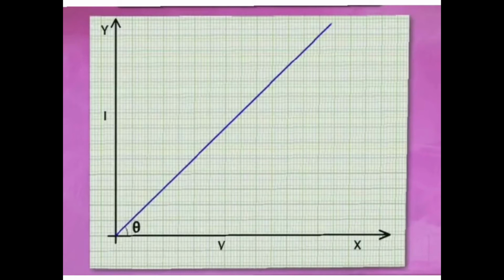After getting the values of V and I and taking the ratios, let us draw the graph of it. For drawing the graph, children, voltage you are going to take on the x-axis and current on the y-axis.